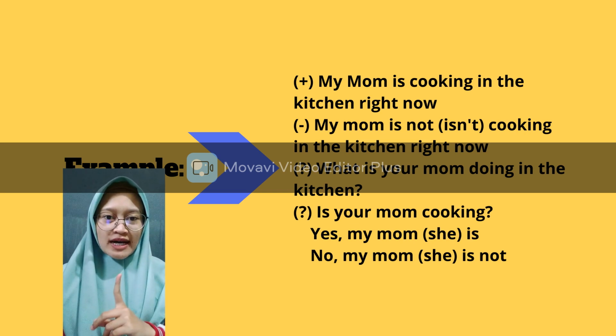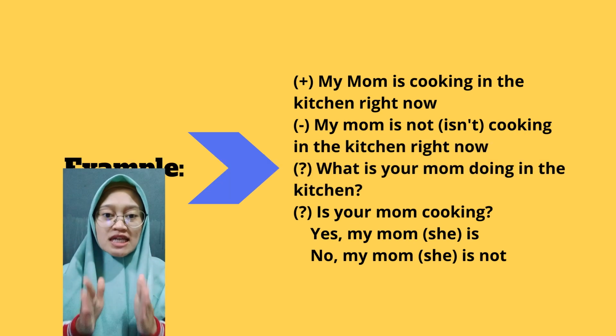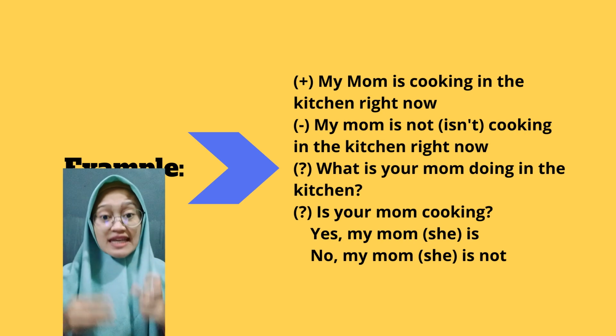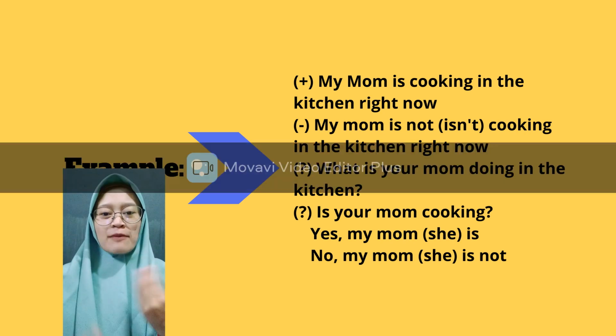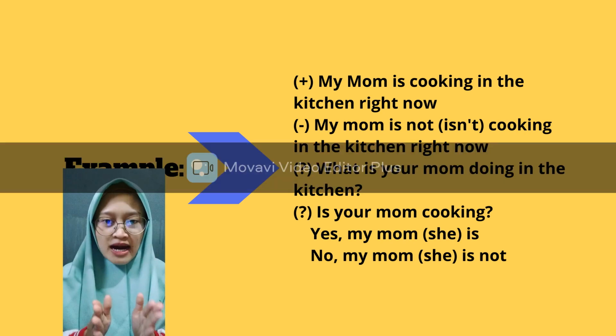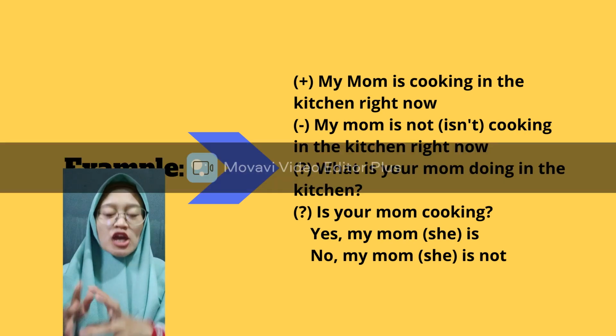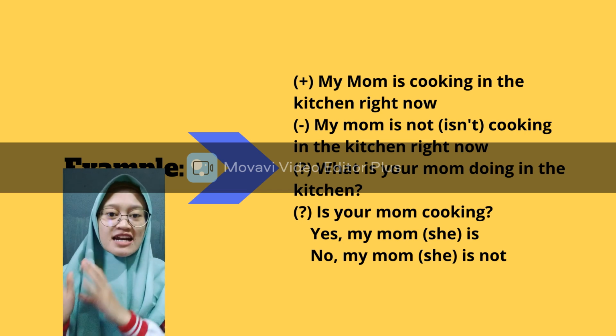The example of present continuous in the verbal sentence is like this. The first one, for the positive sentence, is my mom is cooking in the kitchen right now. So it's happening right now. And the negative is my mom is not cooking in the kitchen right now.